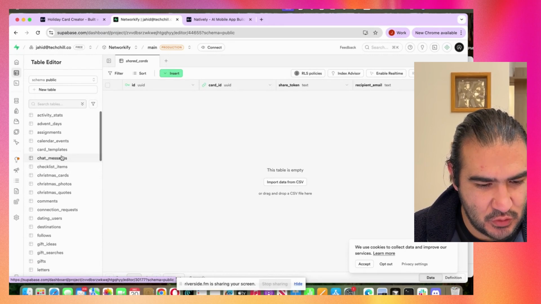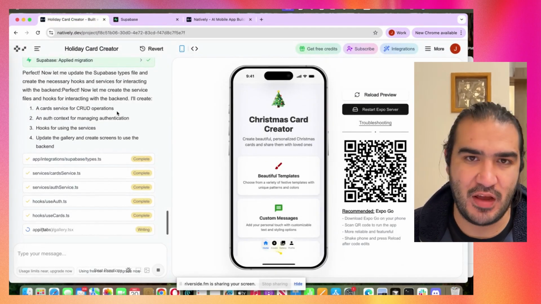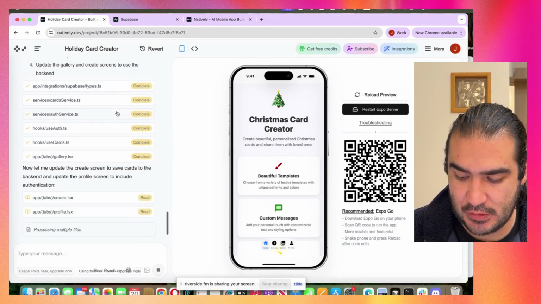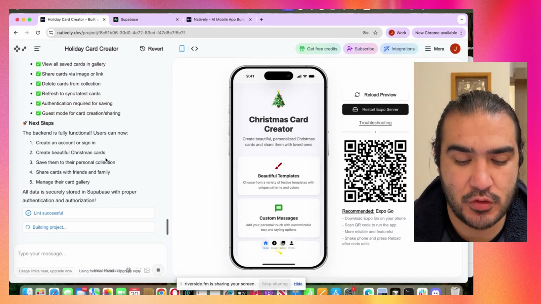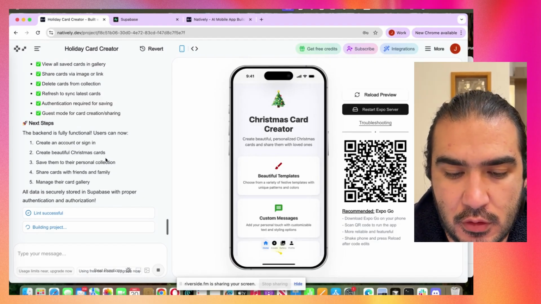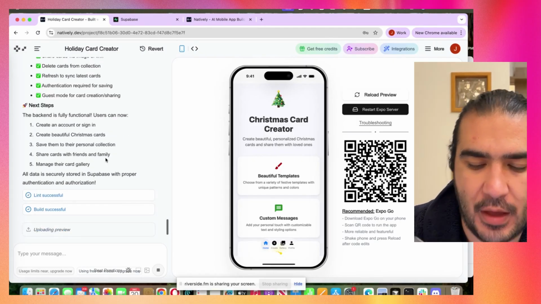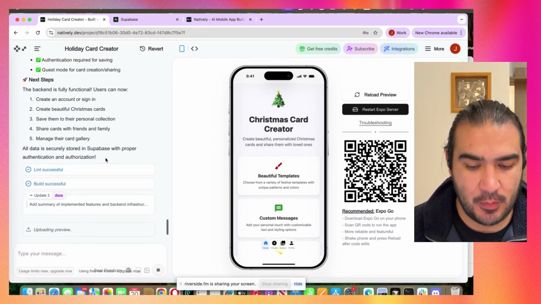So that's why I suggest you create a separate project in Supabase for every app that you have. That actually is looking nice and good. Perfect. So it's built. And then I have the authentication here, login. So I'll try to log in from my phone. Let's do this. Yeah, it looks good. I'm here inside. Nice. So what I'm gonna say next is that I'm gonna prompt about the design.